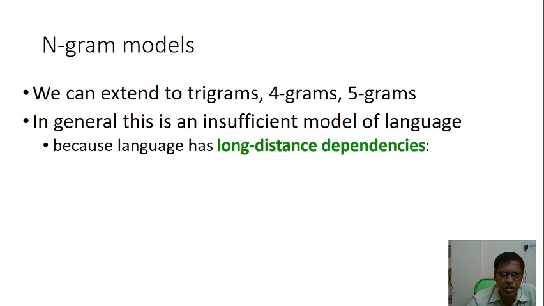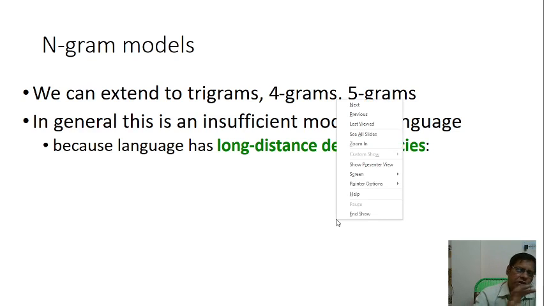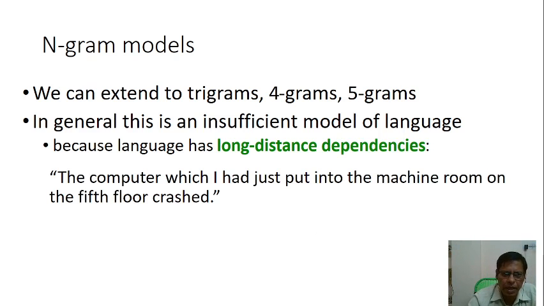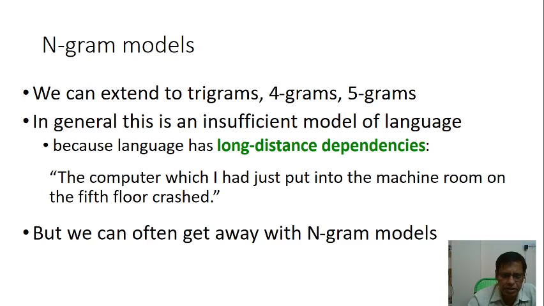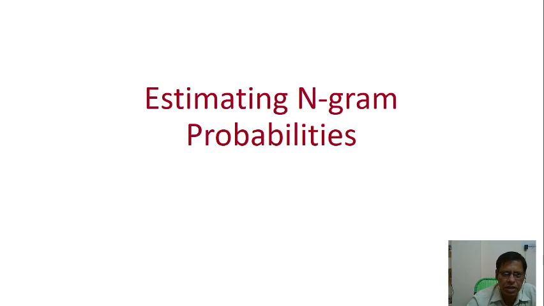In general, this is an insufficient model of language, because language has long distance dependencies, is it not? There are a number of words in the sentence, so there are long distance dependencies. For example: "The computer which I had just put into the machine room on the 5th floor crashed." But we can often get away with n-gram models, that is, estimating n-gram probabilities.